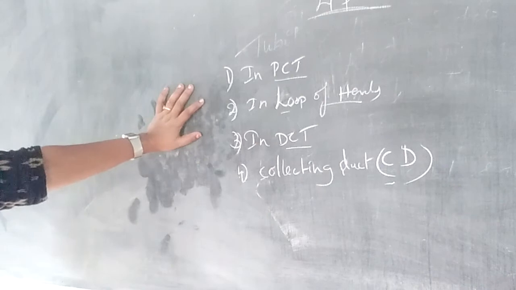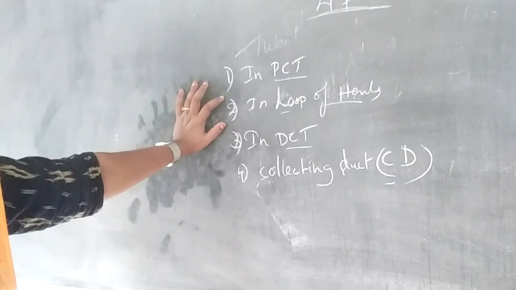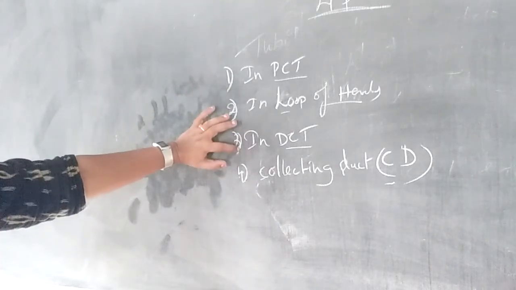So the main reabsorption sites are the PCT, loop of Henle, DCT, and CD.